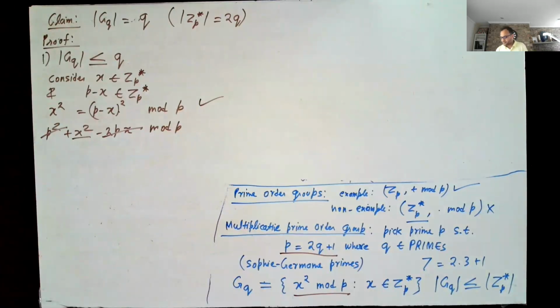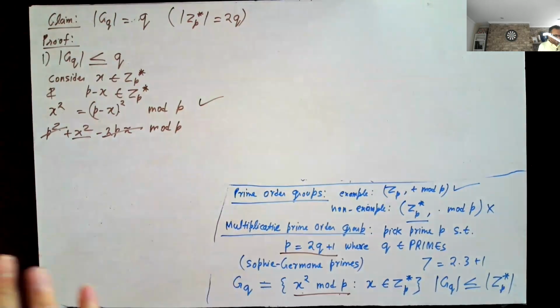And by the way, this X square mod P is known as the quadratic residue of X. Now I have the remaining part.